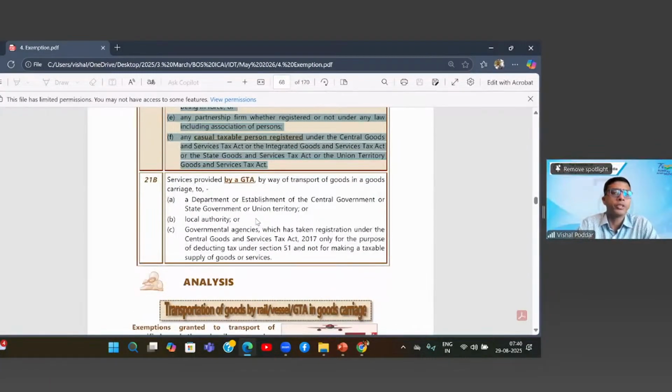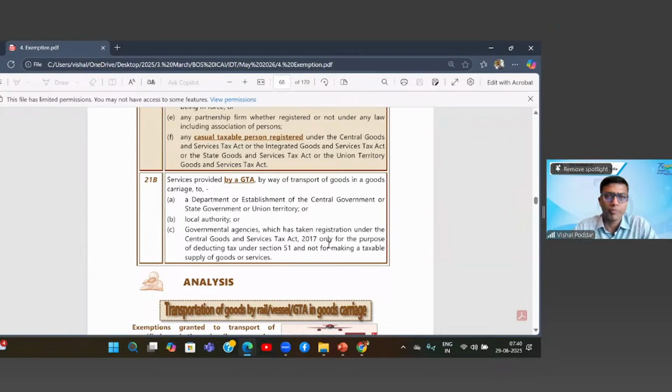Then where the GTA is providing the services to whom? The service is provided to a department of the government or to a local authority or to a government agency. Again, this is exempt, but the condition is that they have taken registration under the CGST Act only for the purpose of TDS. So these are registered under GST, but why did they take registration? Because their purpose was to deduct TDS, which is applicable.